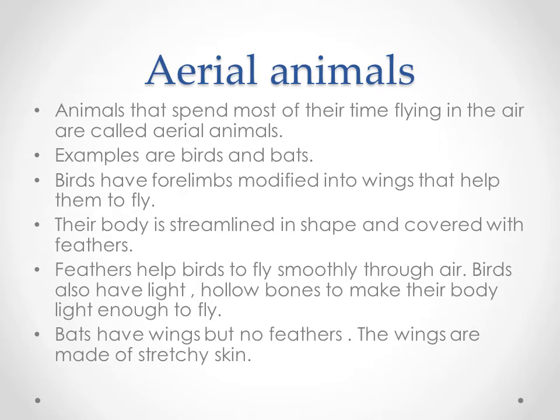Animals that spend most of their time flying in the air are called aerial animals. They have two examples. One is the bird and the second one is the bat. If you see the birds, they have four limbs. Four limbs means their hands. Here their hands are modified into wings that help them to fly.